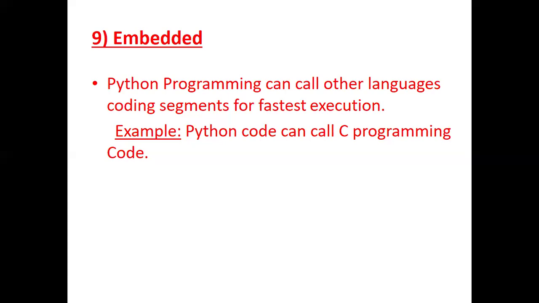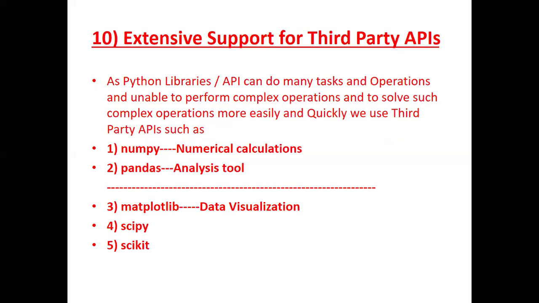Next, extensive support for third-party APIs, where APIs, as I've told you, means application programming interface. So we have the libraries, and with their help we can do many tasks and operations in Python, but some of the complex operations we cannot do in it. For that, it will call the third-party API.